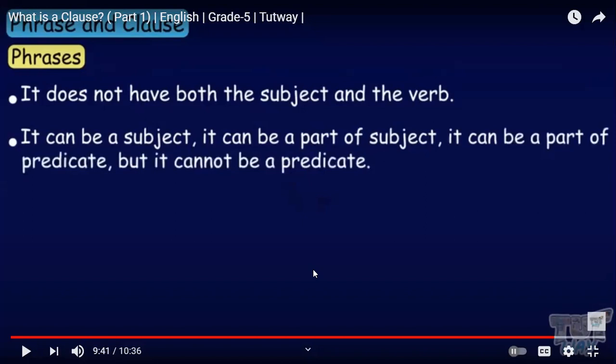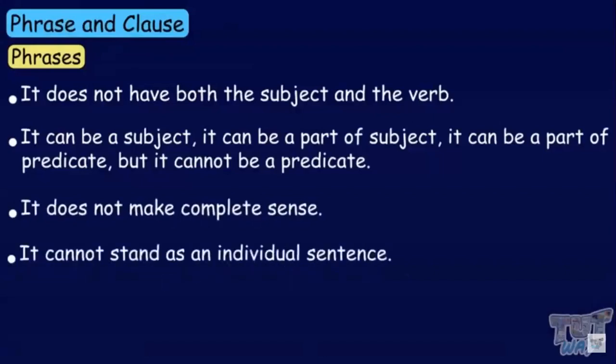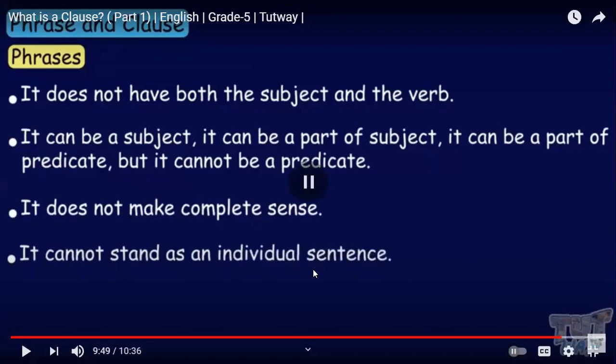A phrase does not make complete sense and cannot stand as an individual sentence. So I want you to memorize these characteristics of phrases: they cannot give us a complete sense. It doesn't give the hearer a complete meaning.